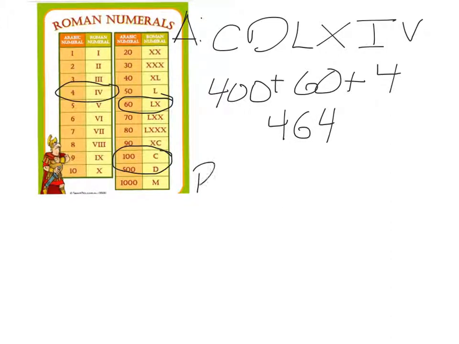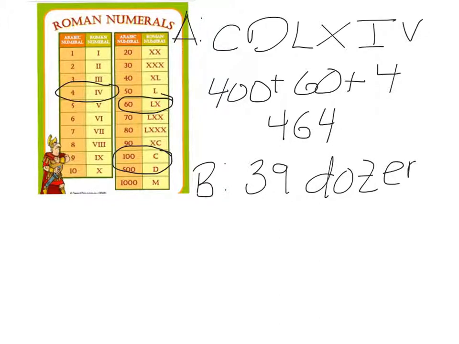Now you need to compare that to part B, 39 dozen. You need to know what dozen means. A dozen means 12. So if I have 39 dozen, what am I going to do with those two numbers? Hopefully you thought to multiply them. When you multiply 39 times 12, that will give you how many pieces of candy.